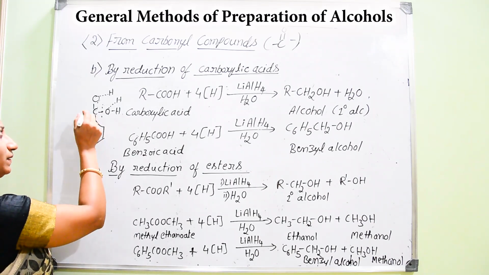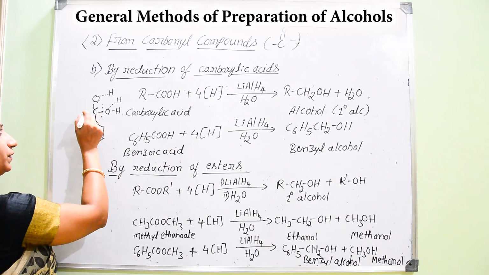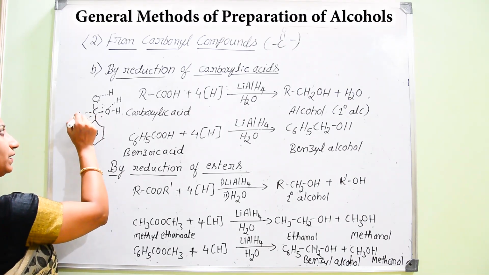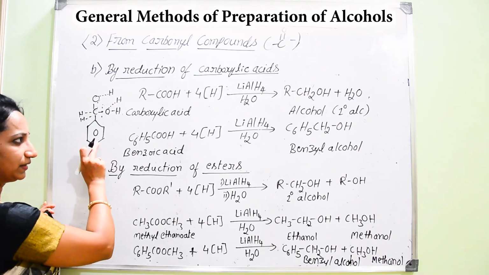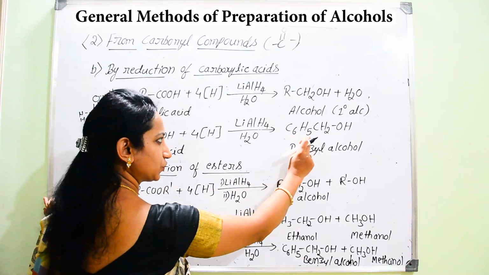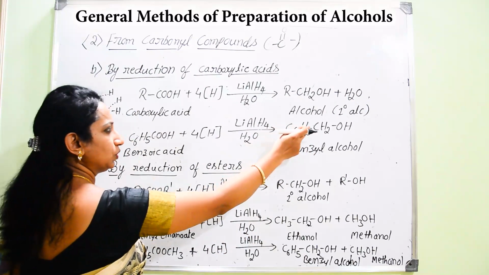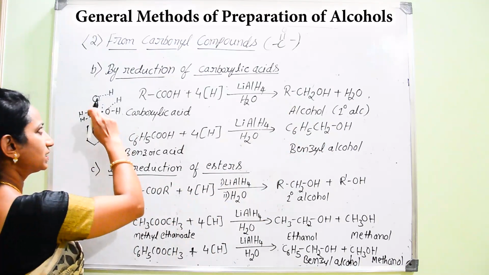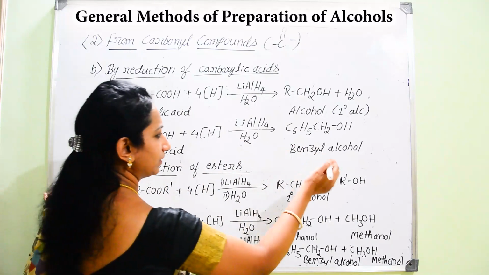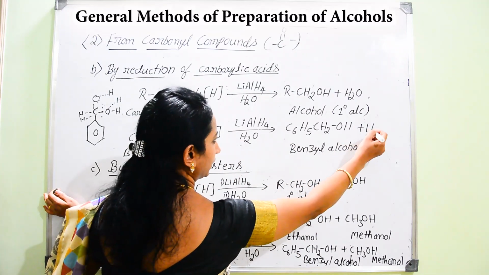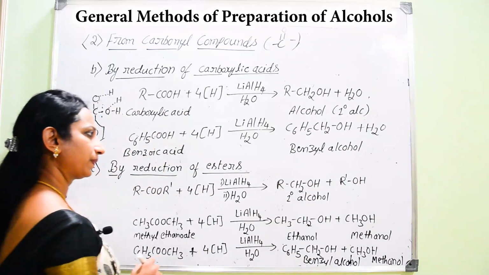You have to write 2 hydrogen atoms. Therefore, you are getting the product C6H5CH2OH, plus there will be separation of a water molecule here.